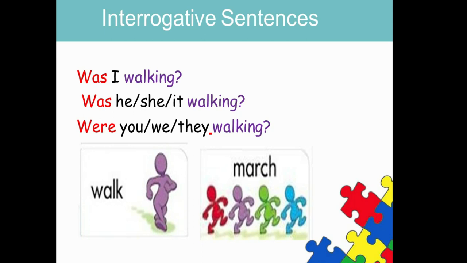Was I walking? The form of the verb will be the same. Walking will be as it is. Was I walking? Was he, she, it walking? Were you, we, they walking? So this is how you can make interrogative sentences, just by putting the helping verb before the subject.